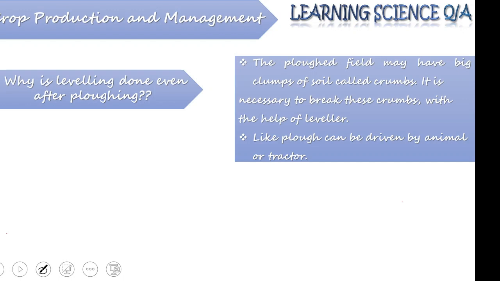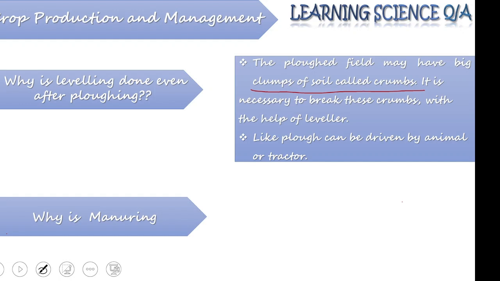So leveling is very necessary after plowing if your field has big soil clumps. If not, then leveling can be skipped. Always remember, leveling can be skipped if there are no big clumps of soil present in the field.